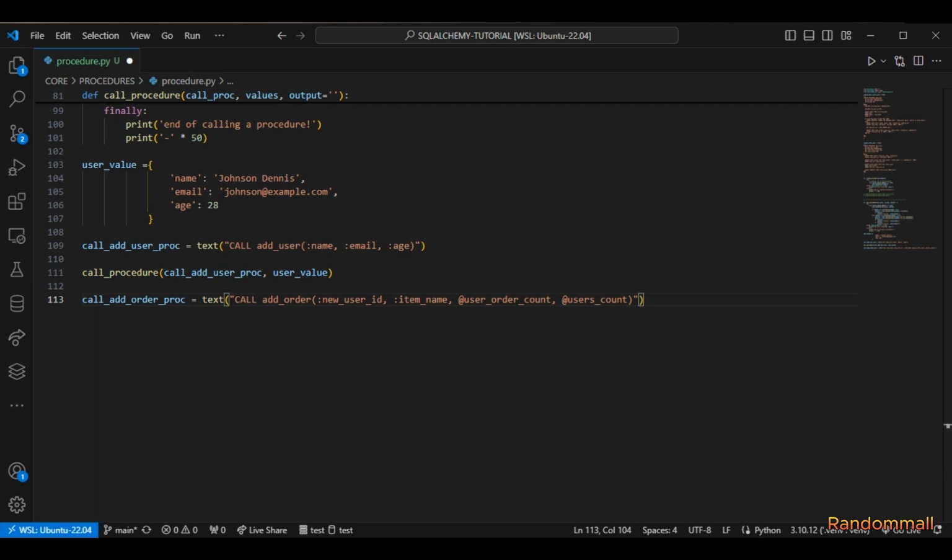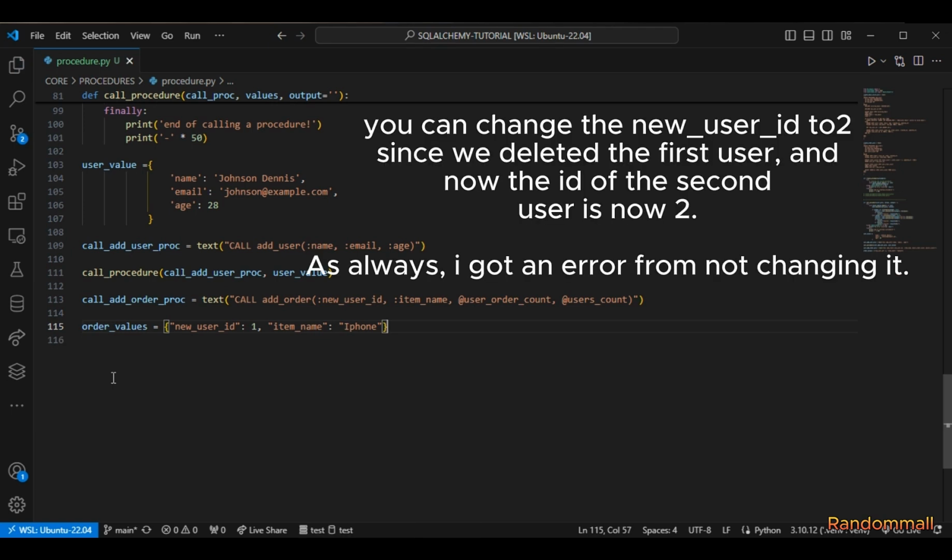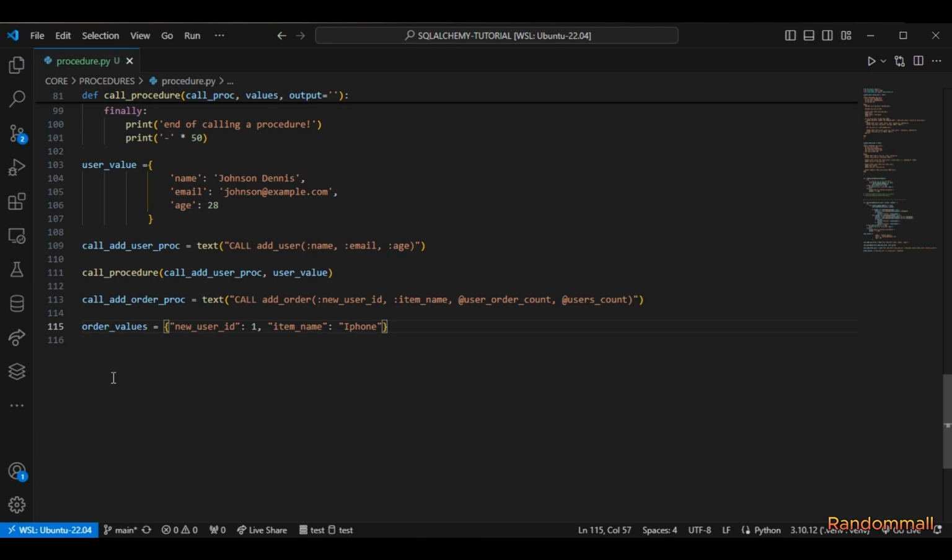And then we are going to create the value for making an order, and to get the return value from the procedure, we are going to use the select statement followed by the at symbol and then the output parameter, which is this. Let me divide this here so we don't get confused. And we are going to do this for the second one.